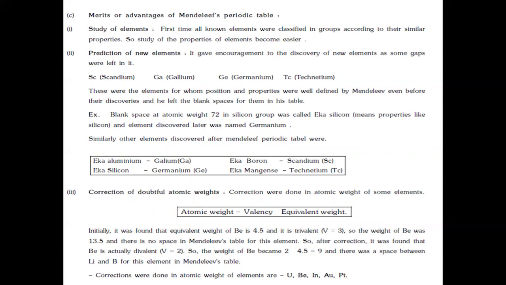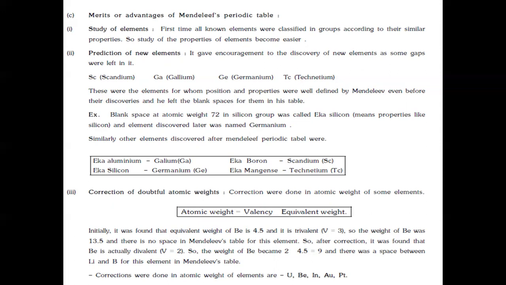Then, prediction of new elements. It gave encouragement to the discovery of new elements, as some gaps were left in it, for elements like scandium, gallium, germanium, and technetium. These were elements whose positions and properties were well defined by Mendeleev even before their discovery, and he left blank spaces for them in this table.